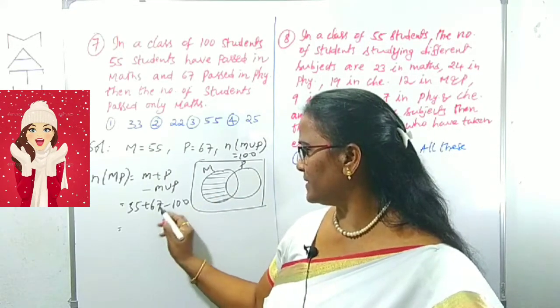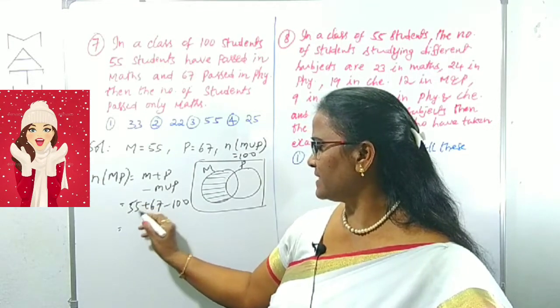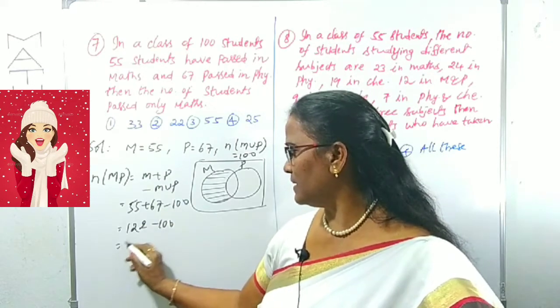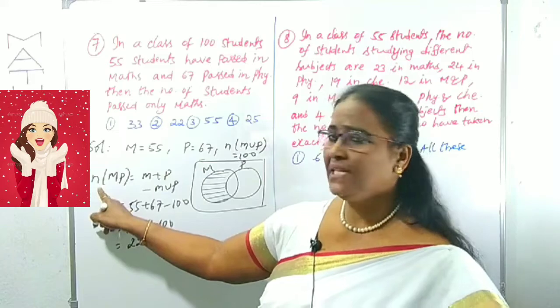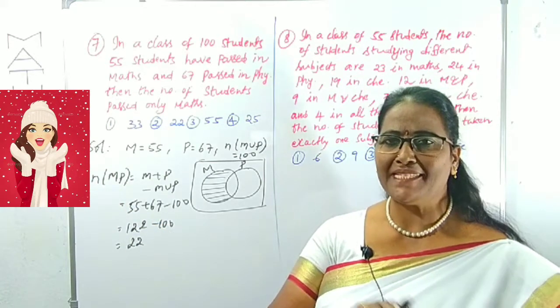Now 55 plus 67: 7 plus 5 is 12, 5 plus 6 is 11, plus 1 is 12. So 122 minus 100 is 22. This is the number of students who study both maths and physics.